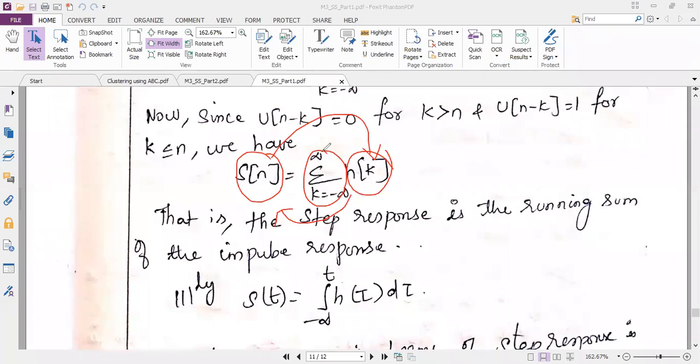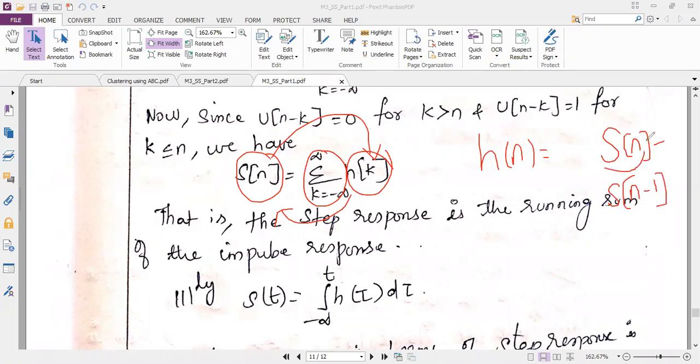I have to perform the subtraction. Very good. So can I write now my impulse response in terms of step response? It is the difference between the step responses, S of n minus S of n minus 1. So this is the relation.